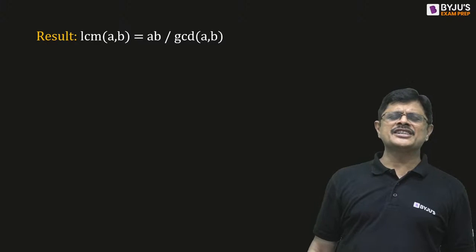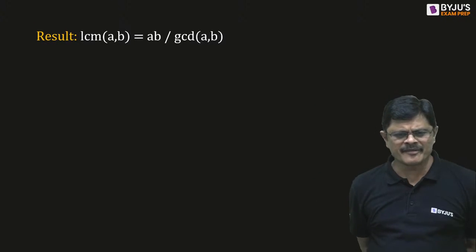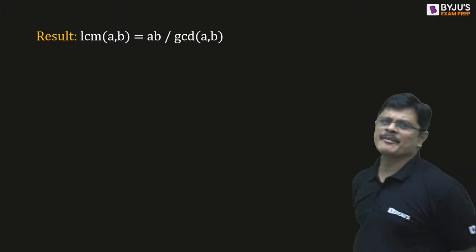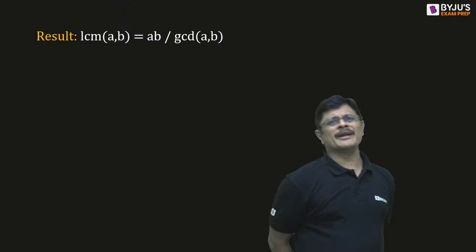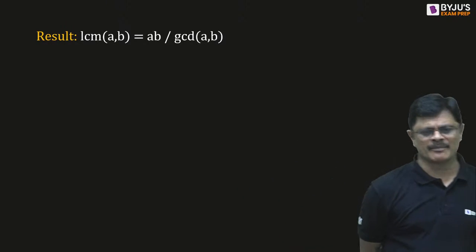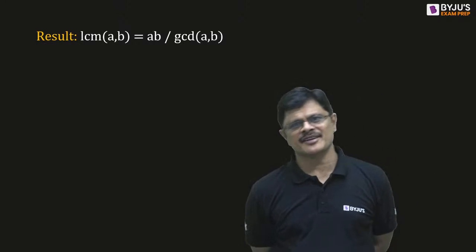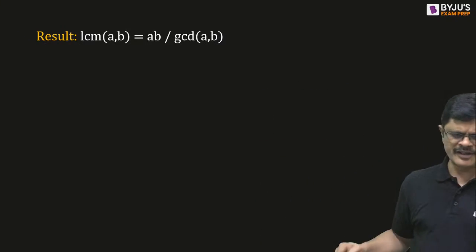And we have the relation between LCM and GCD, my dear friends. Please remember, LCM of A, B is given by A times B divided by GCD of A, B. Or if you multiply LCM with GCD, you get the product of the numbers, my dear friends. You can verify that.